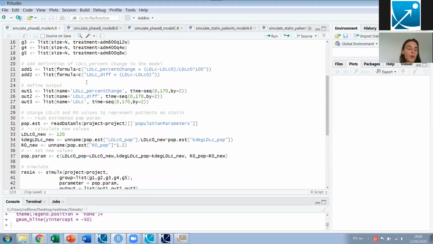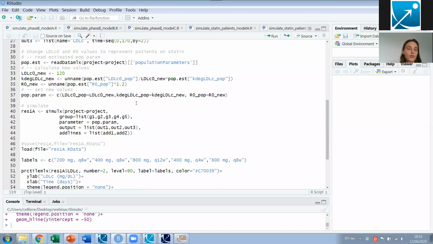Then I will set up what I want to output. What I'm interested in is the percent change from baseline, or at least the change from baseline. This is not something that is directly present in the model, but what I can do is squeeze in a line of code in the model that calculates the LDL-C percent change and the change relative to baseline. Those are the 2 strings that will be included in the model at simulation time. Then I'm defining what I want to get out of the simulation. So I'm giving the name of the variable and the time point.